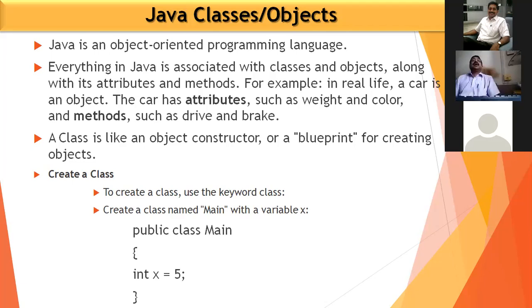For example, even when you are driving the car in the backward direction, you are in reverse. So that is also one of the methods. You are using the brake, you are using the clutch. You are driving the car towards the forward direction, that is one of the methods. If you are driving that car in the backward direction, that is also another method.